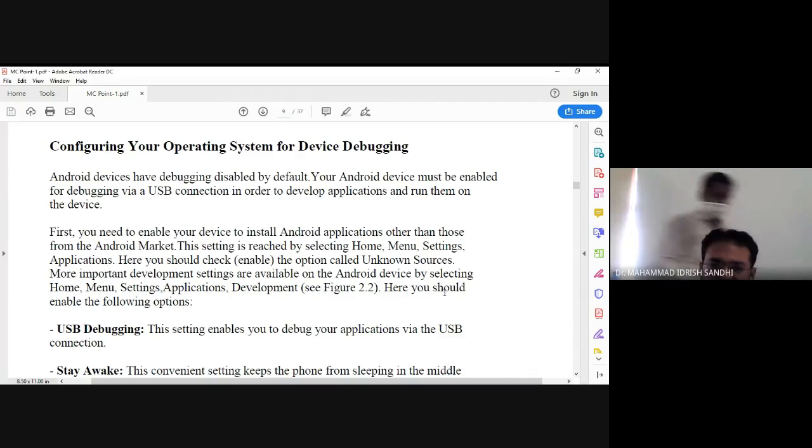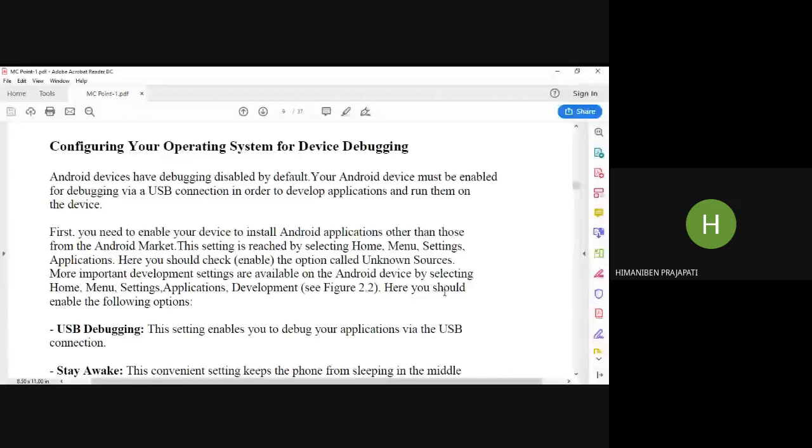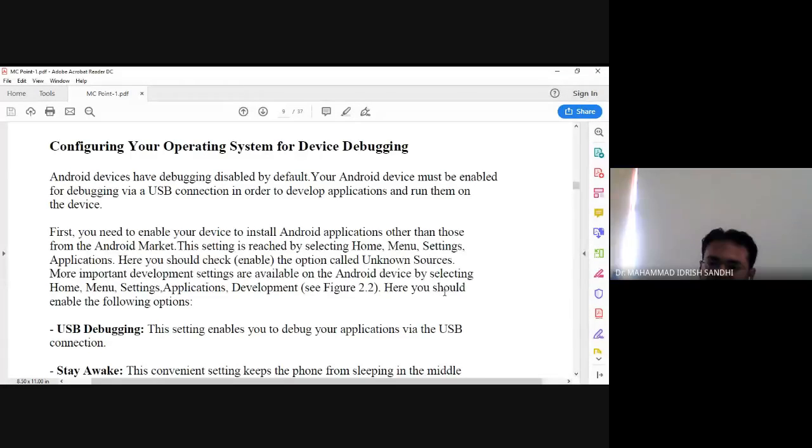Have you ever installed any application from Google Play Store? Surely you have installed lots of applications. Yes or no? Yes, sir. Android market is nothing but the Google Play Store, where lots of applications are available and we can install them freely as per our requirement.